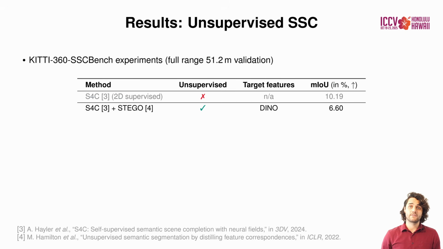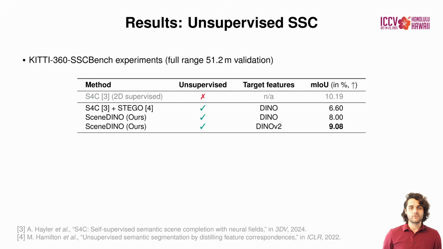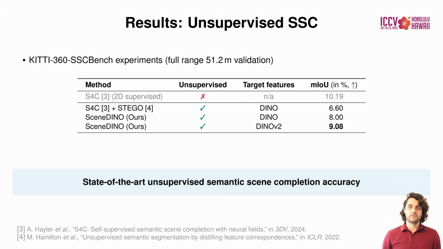Quantitatively, we validate SceneDINO's unsupervised SSC accuracy on KITTI-360. We compare against S4C, a recent 2D supervised approach, and our unsupervised baseline S4C with STEGO. SceneDINO significantly outperforms our unsupervised baseline in terms of mean IoU. Using DINOv2 target features instead of DINOv1 further improves the SSC accuracy. Overall, SceneDINO leads to state-of-the-art accuracy in unsupervised SSC.